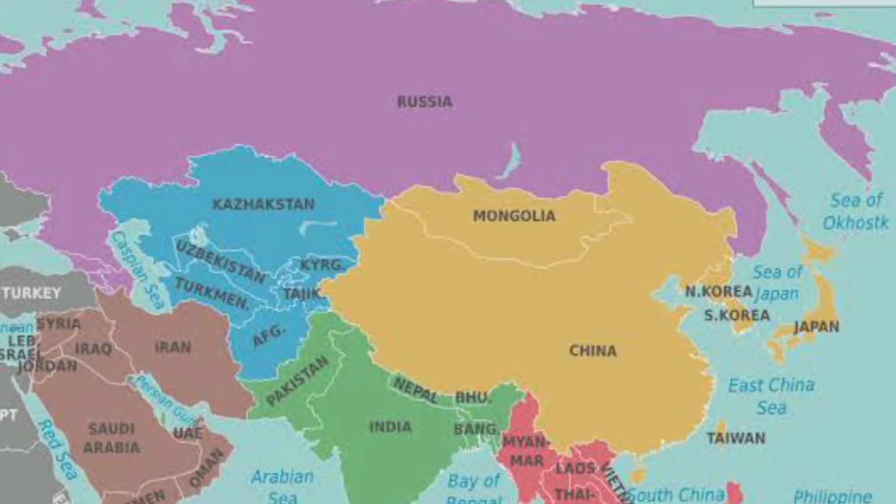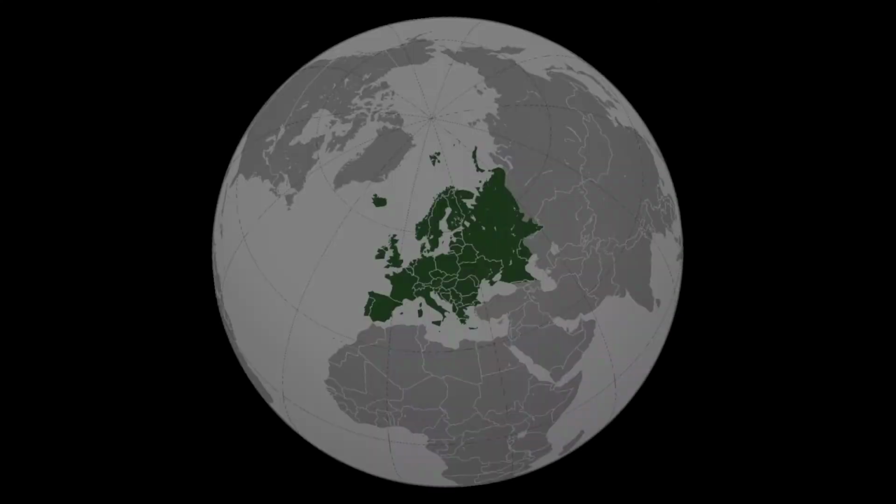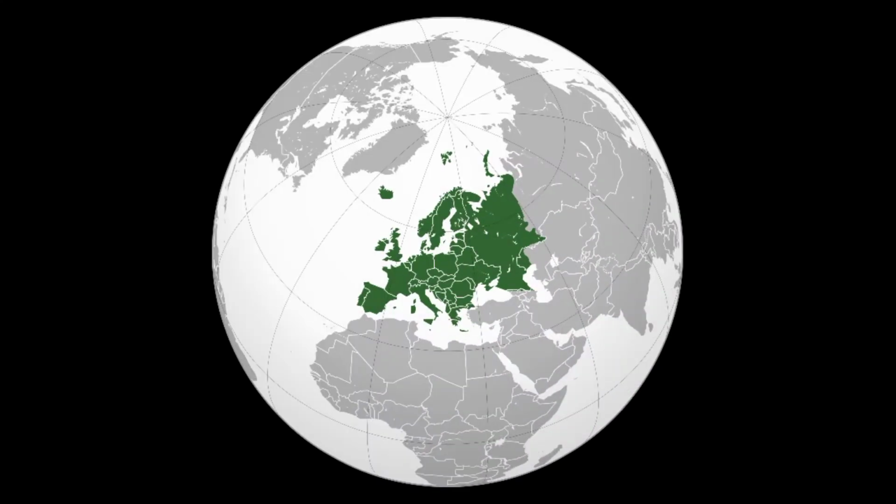Now let us see our second continent, Europe. Europe is much smaller than Asia. This continent lies in the west of Asia. The Arctic Circle passes through it, and it is bound by water bodies on three sides. Those are all about Europe.